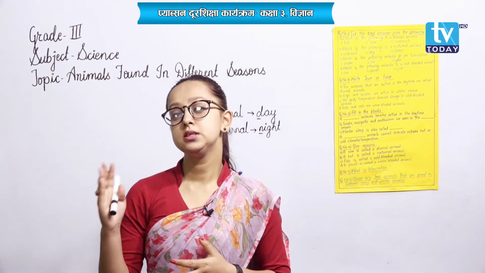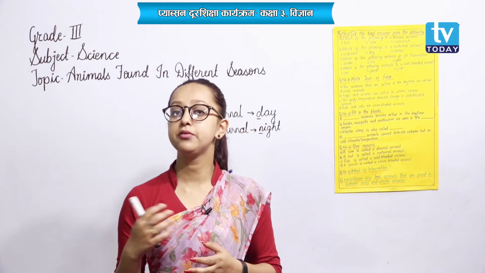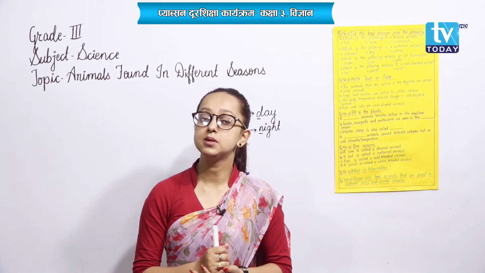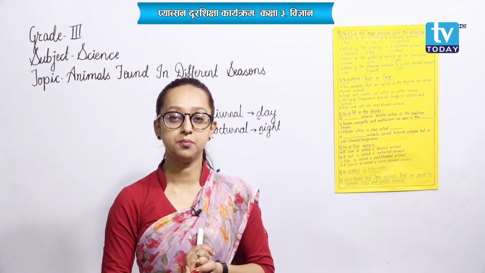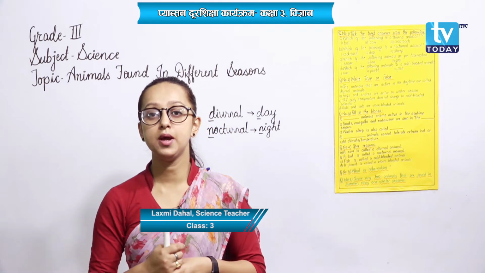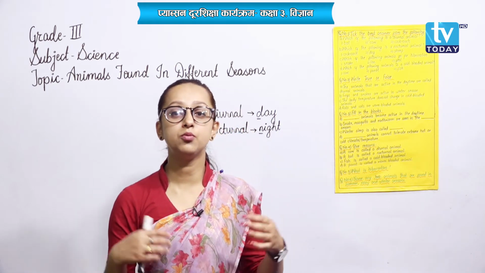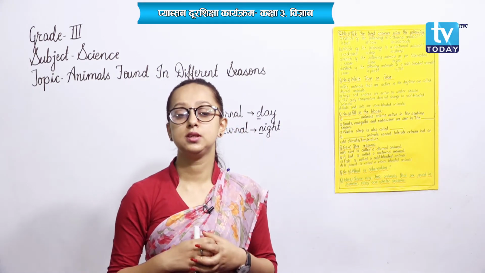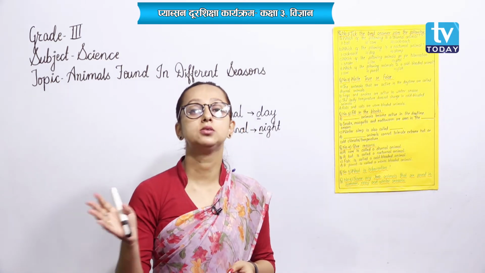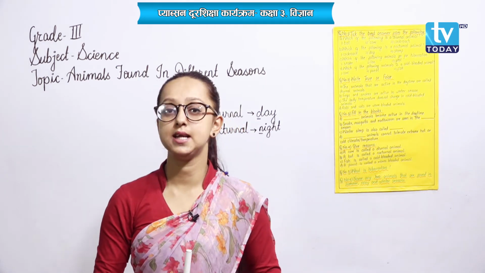season. Here in summer season also I told snake, earthworm, isn't it? And in rainy season also I am taking the same animals' names. Why? Because these animals remain active in rainy season. How? Because these animals live in holes, and during the rainy season, whenever there is heavy rain pouring, their holes become covered with water as well. So as their home gets filled with water, they come outside of the hole. So that's why they are also active during the rainy season.